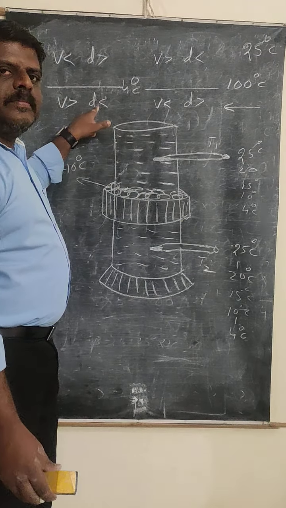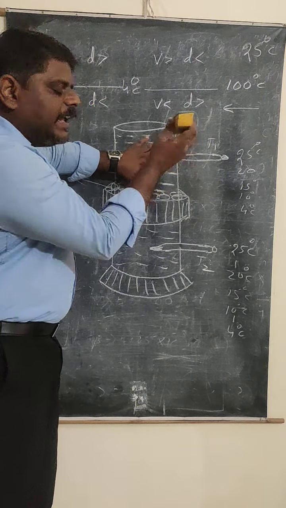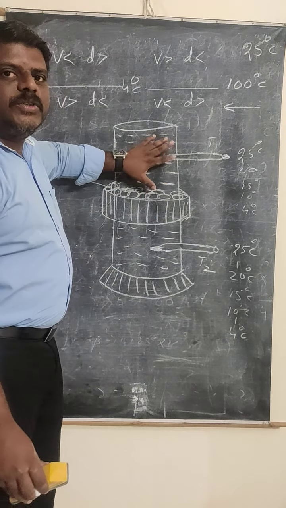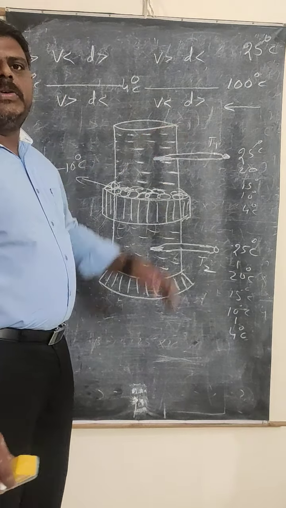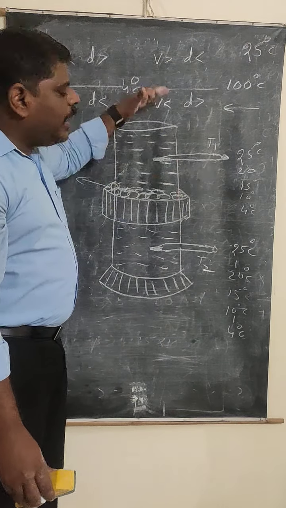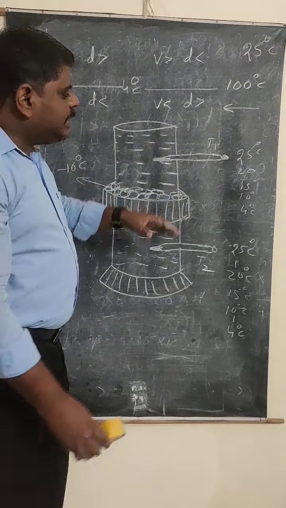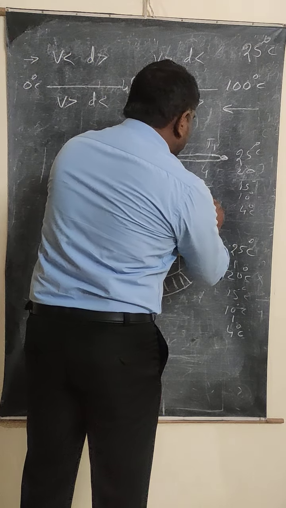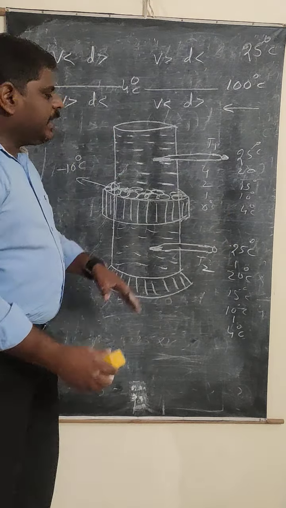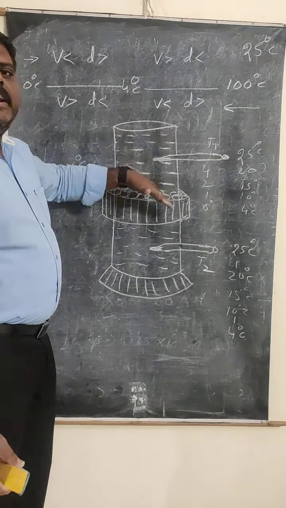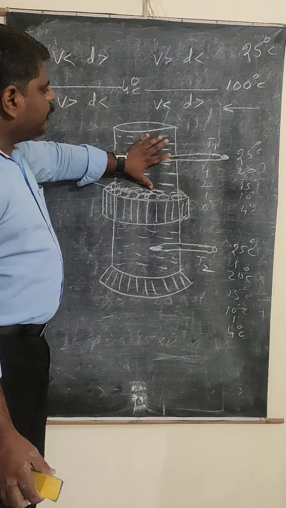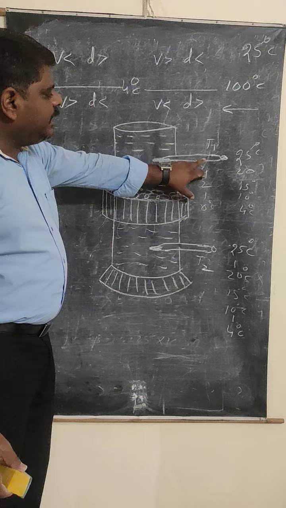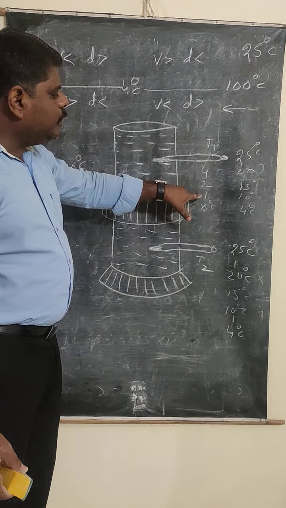Density decreases. So if the temperature is decreased to less than 4 degrees Celsius, where should this water go? Up or down? Up only it should go. That's why the water will go up only. So what happens? Again the temperature decreases from 4 to 2, 2 to 1, 1 to 0 degrees Celsius, because after 4 it is not coming down, it is going up only. So the upward temperature is going to be decreasing from 4 degrees Celsius to 2, 1, 0.